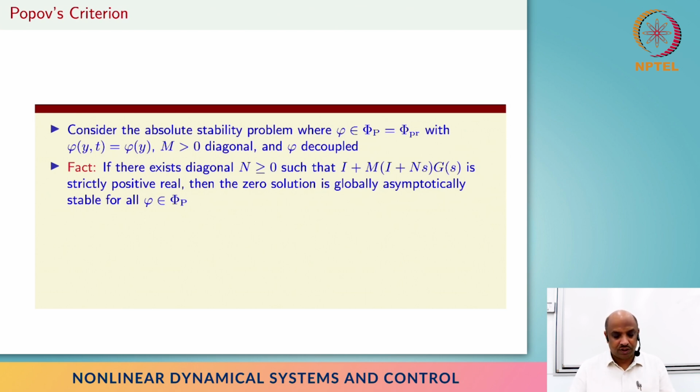if that condition is satisfied. So there have been a lot of questions: if the sector nonlinearity happens to be time invariant, or maybe slope restricted, if it has some more special features, can we get a better condition?